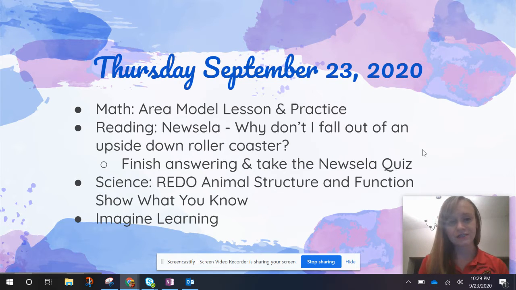For science, you are going to be doing a redo assignment, and I'm going to go into that. The animal structure and function show what you know. We completed the second week of school. I have returned most of them with comments on some improvements I need to see. This is going on your grade, so I wasn't seeing our best work, so I wanted you to redo it. And then, of course, we have Imagine Learning.